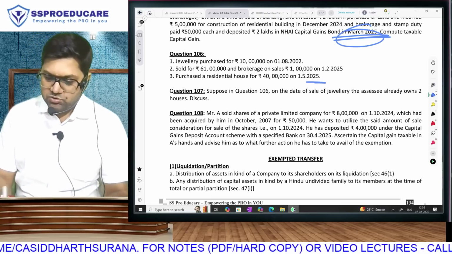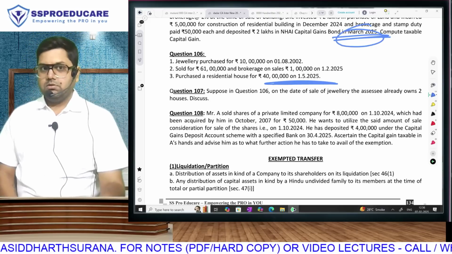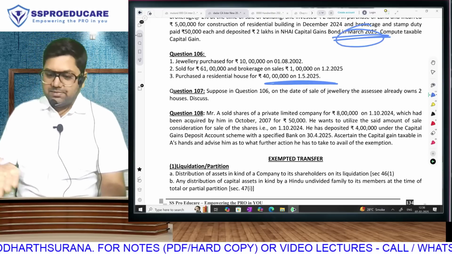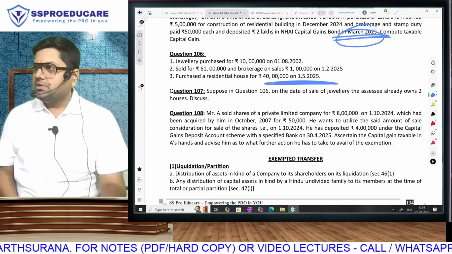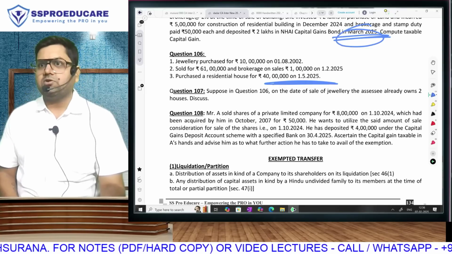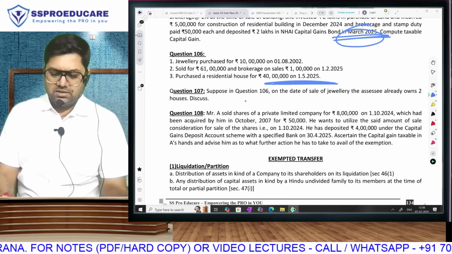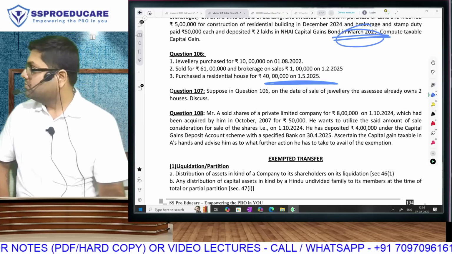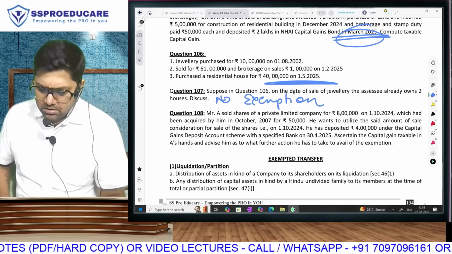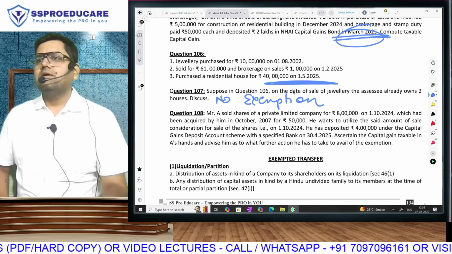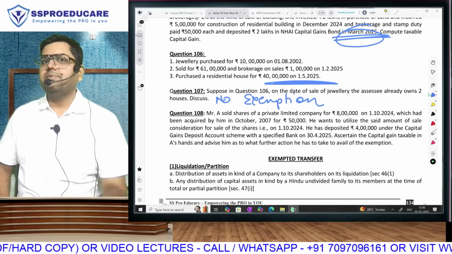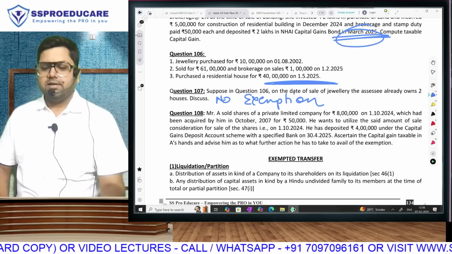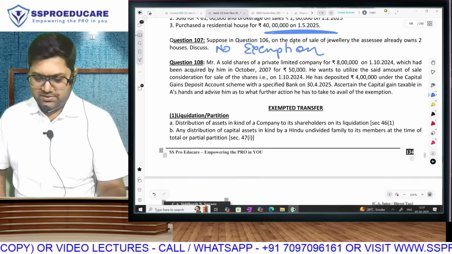But that exemption wala house you purchase later only, no? That is so clearly given. That exemption wala house is that 40 lakh wala house. That means if you are already having 2 houses on the date of sale, then there will be no exemption that you will get. There will be no exemption that you will be getting. Correct hai? Chalo, 108.